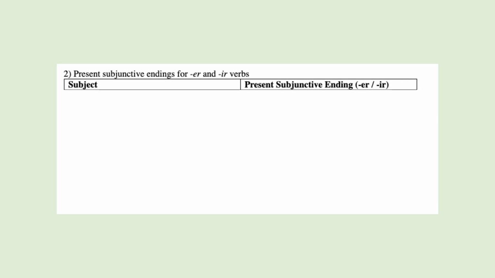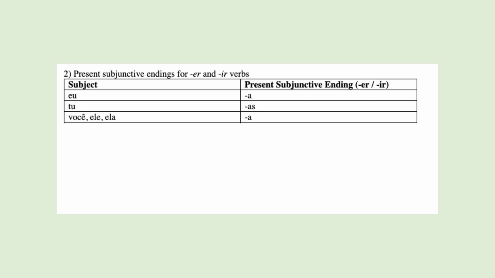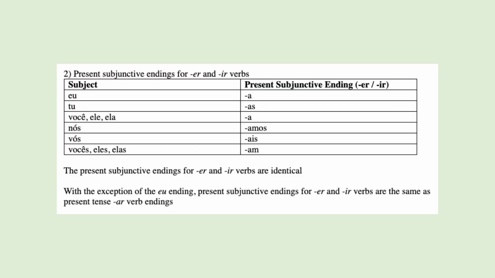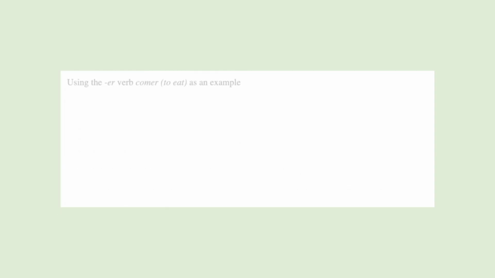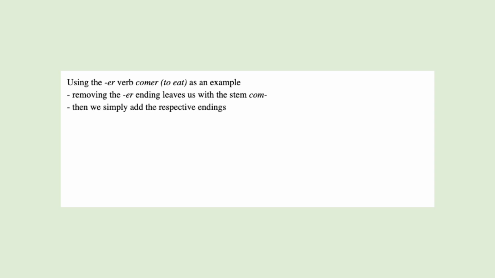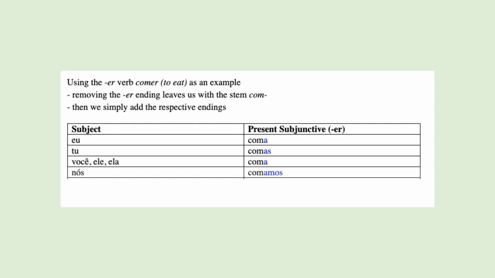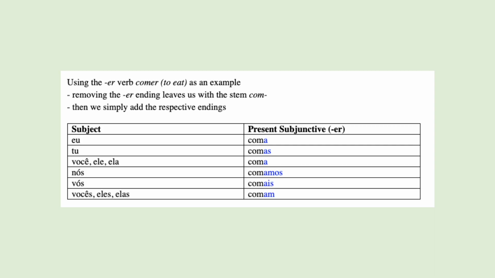ER and IR verbs share one common set of present subjunctive endings. A, as, a, amos, ais, am. And you should notice that with the exception of the eu ending, the present subjunctive endings for ER and IR verbs are the same as present tense AR verb endings. The verb comer is also a regular verb, so we simply remove the ER ending to give us the present subjunctive stem com, and to this we add the present subjunctive endings afterwards. Coma, comas, coma, comamos, comais, comam.